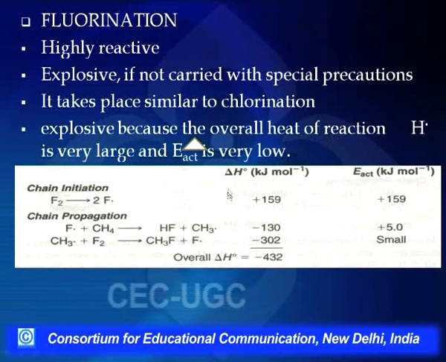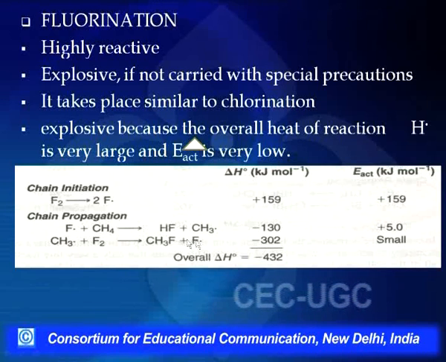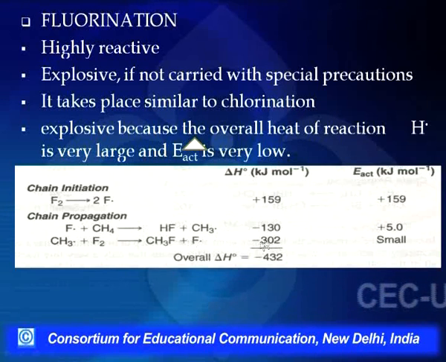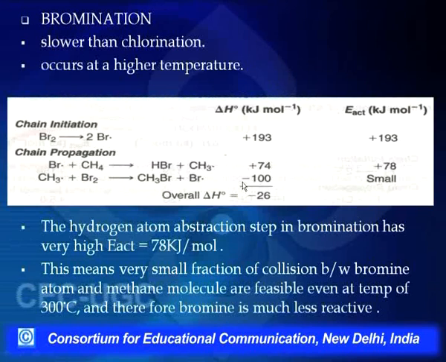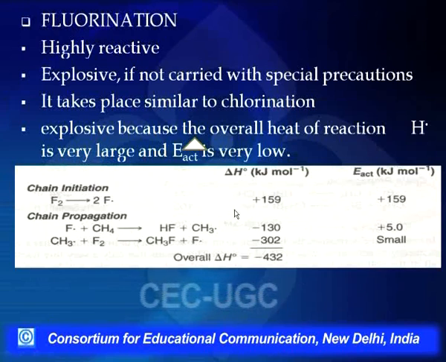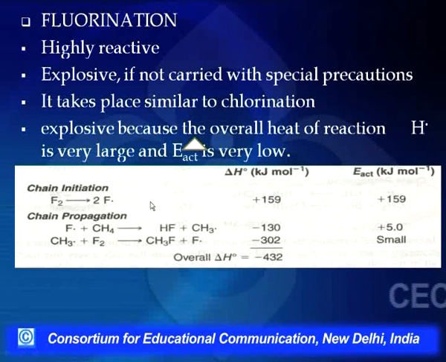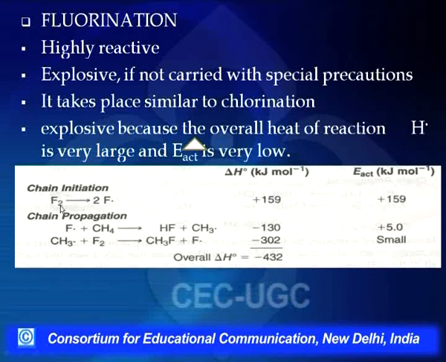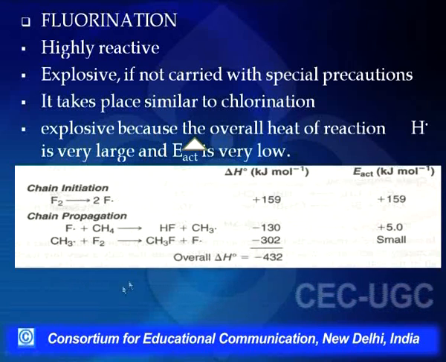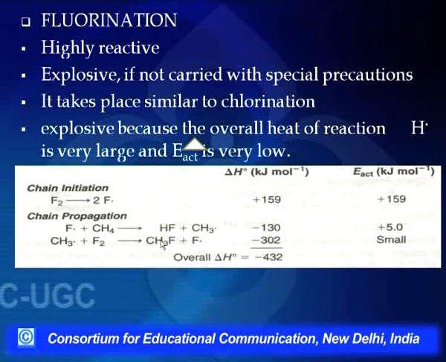This value is very small, which we need only in the beginning to initiate the reaction. In the propagation step, the amount of energy liberated is 432, and if we subtract the two, the energy difference will be great. And this amount of energy is just during one course of reaction. Imagine all the side reactions which will also proceed simultaneously, where the fluoromethane will again react with fluorine to form difluoromethane, trifluoromethane and tetrafluoromethane.